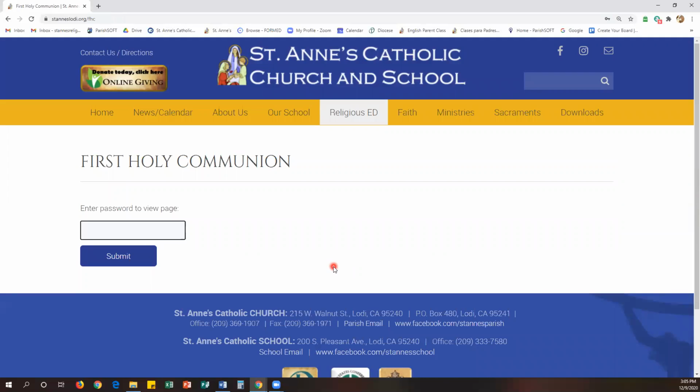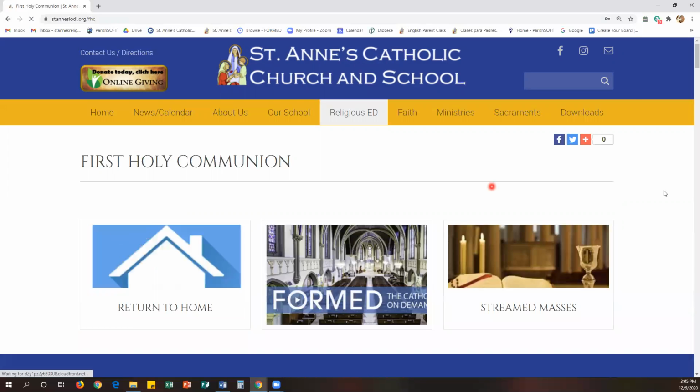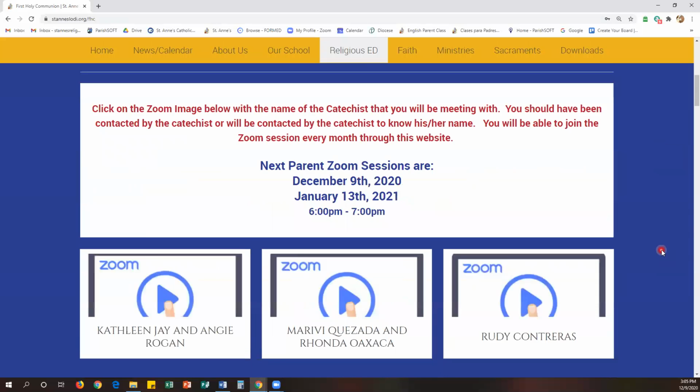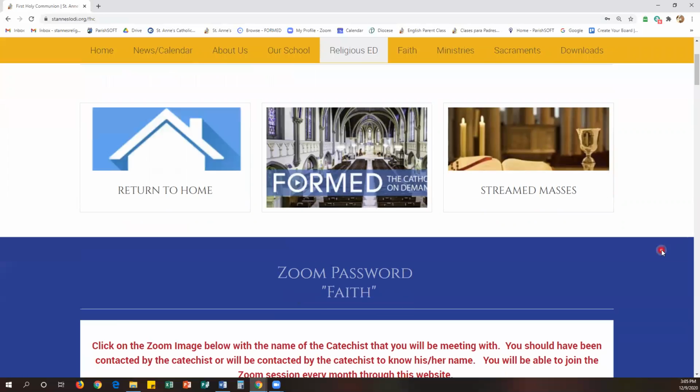And where it asks you for the option to enter the password, you're going to go ahead and enter it. And then we will click submit. And you can, if it gives you the option to save that password, go ahead and do that. That way it's easier for you to access this page. So now you are on the First Holy Communion page. And I will quickly guide you through this.